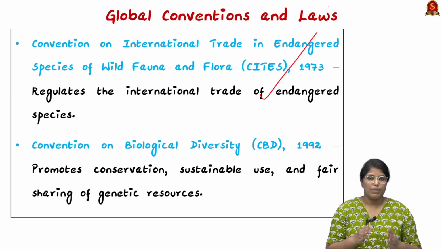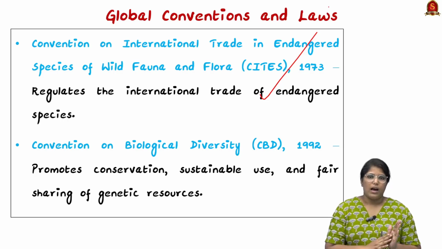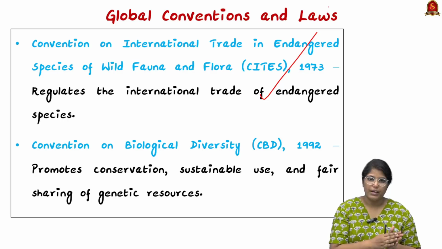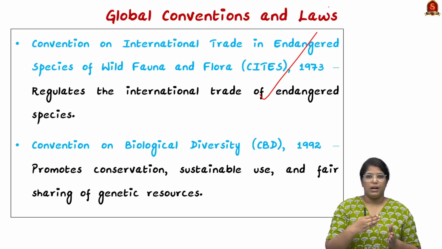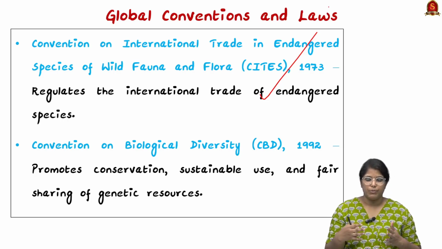So they will be listing animals, birds, as well as all kinds of species under different tables, and if it is in Schedule 1, it means it will be protected with the utmost priority. If you want to trade that particular thing, you have to get the government's approval from both countries, and a lot of procedural things also have to be done. So through that they are conserving the particular species.